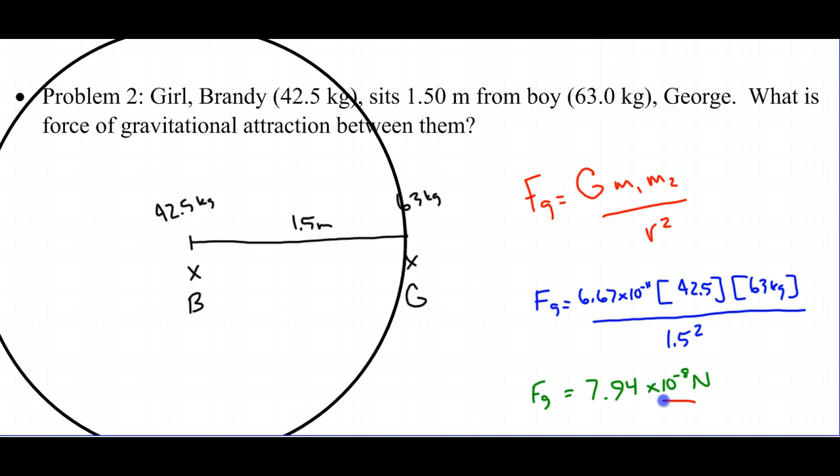When you consider that humans, on average, are, let's take a look at Brandy, for instance. Brandy has a mass of 42.5 kilograms, using roughly 10 as our gravitational acceleration constant. That means that Brandy is pulled down with 425 newtons of force. 425 is 4.25 times 10 to the second, which is 10 to the 10th more than this gravitational force of attraction between her and George.